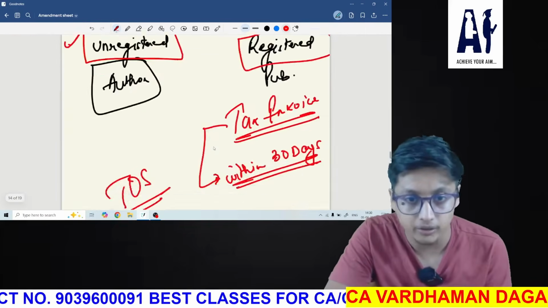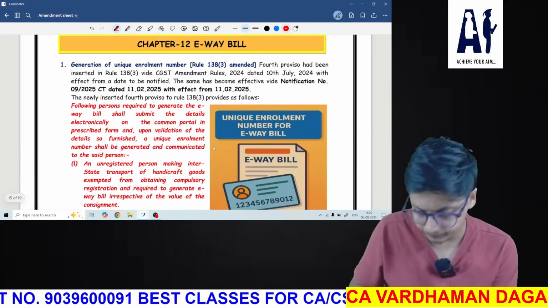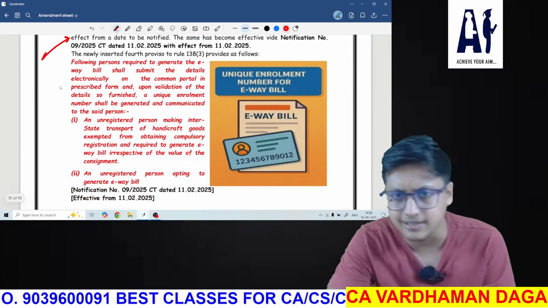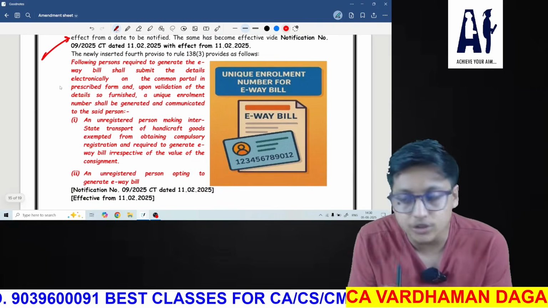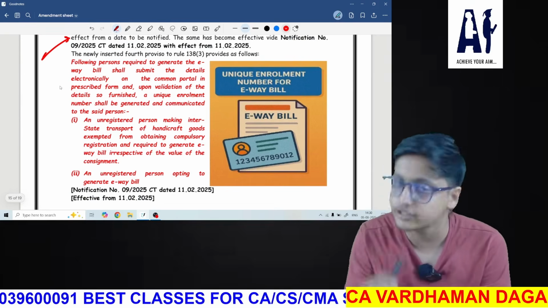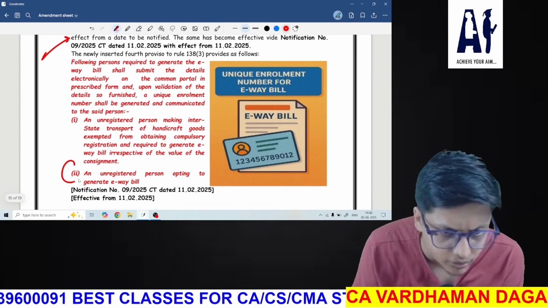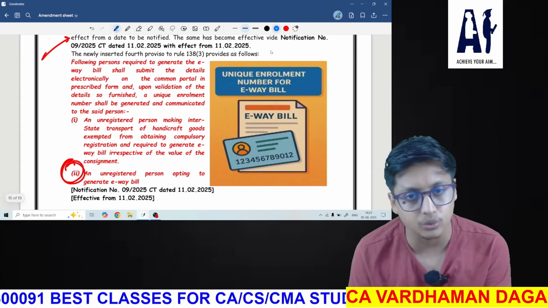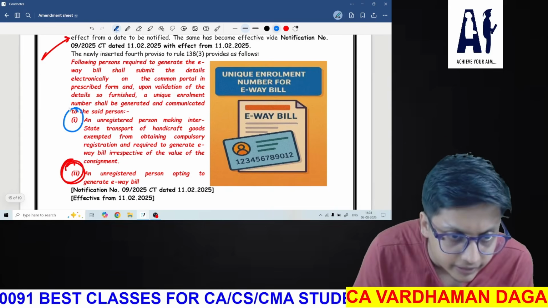Okay. Now next, e-way bill. This is a very simple amendment and there is no rocket science in that. We have understood and studied that e-way bill can be generated by an unregistered person also. This point was already there. But they have added this point also.